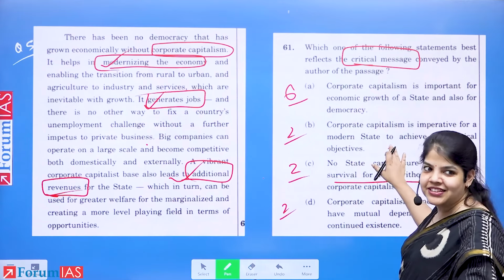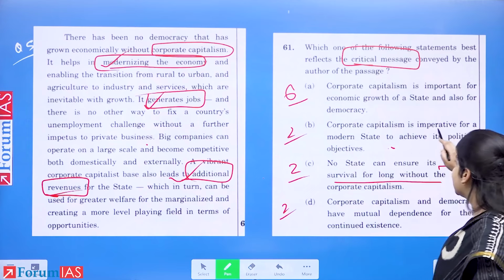First, we'll eliminate. Okay, let's take a look at option number 2. Corporate capitalism is imperative.